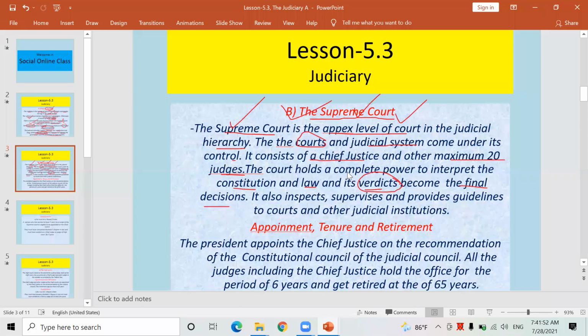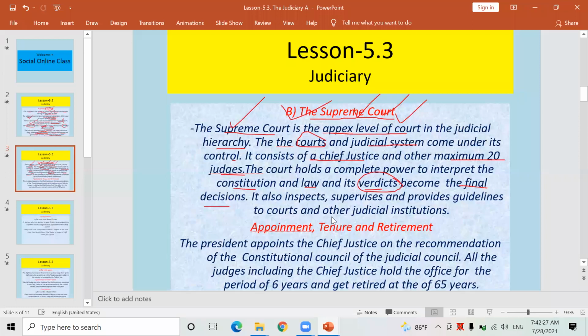Therefore, simply keep in mind that the verdict given by a district court and any high court may not be the final one. If the person who has filed a case against somebody is not satisfied with the decision given by the district court or high court, he or she can go to the Supreme Court to file that same case again. And whatever decision is given by the Supreme Court will be the final.